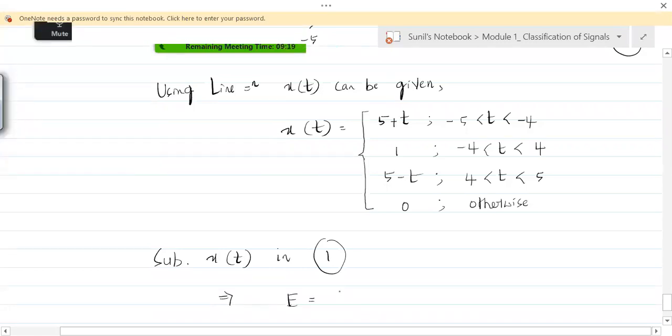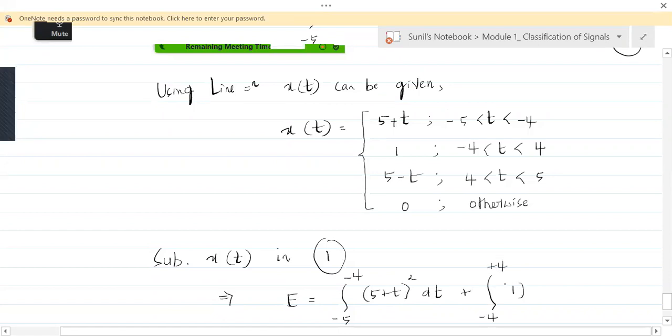energy E is equal to integration -5 to minus 4, it is what? 5 plus t squared dt plus from minus 4 to plus 4 it is 1 squared dt plus from plus 4 to plus 5 it is 5 minus t square with respect to t.